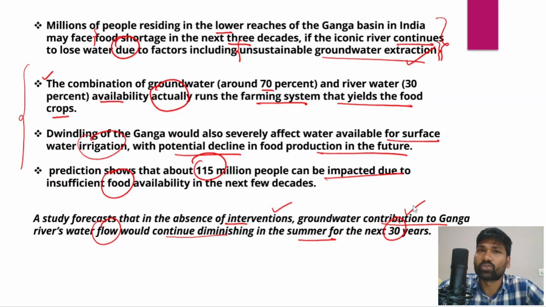So population continues to grow, and growing population and declining area under cultivation, all these things would pose serious challenges such as food security. So therefore in this context we need to focus on increasing the groundwater recharge as well as the water flows, or protecting the Gangetic Valley's water flows, right?